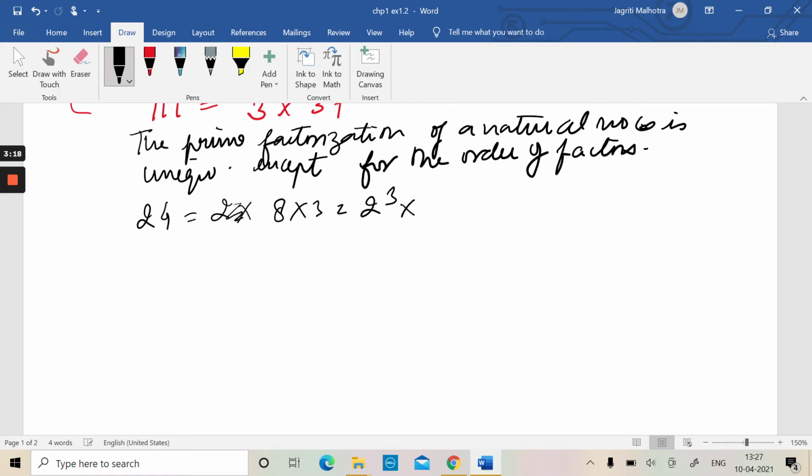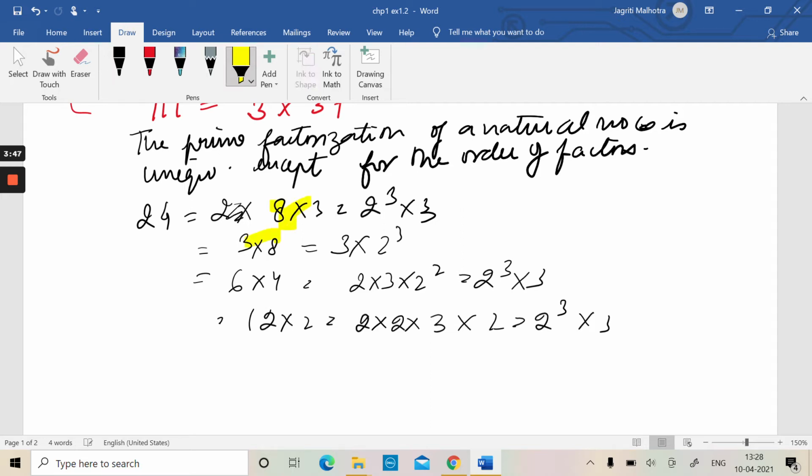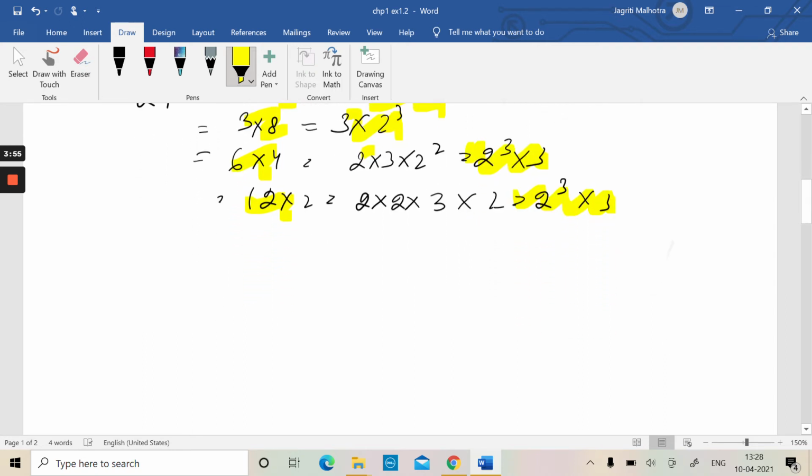equal to 2 cube into 3, right? It can also be written as 3 into 8, which is equal to 3 into 2 cube. It can also be written as 6 into 4, which is equal to 2 into 3 into 2 square, which is equal to 2 cube into 3. It can also be written as 12 into 2, which is 2 into 2 into 3 into 2, which is also equal to 2 cube into 3. This means that no matter what order of factors we take, we always get a unique prime factorization of this number, that is 2 cube into 3.